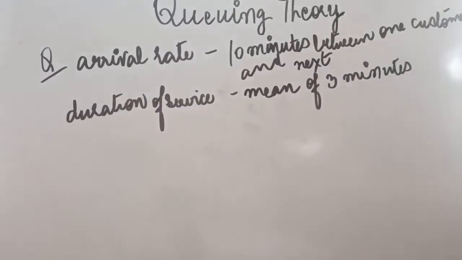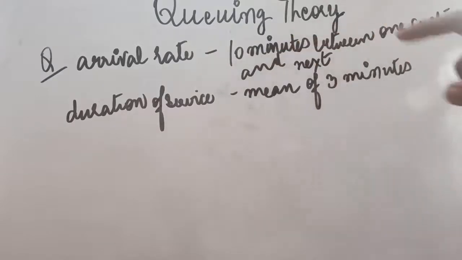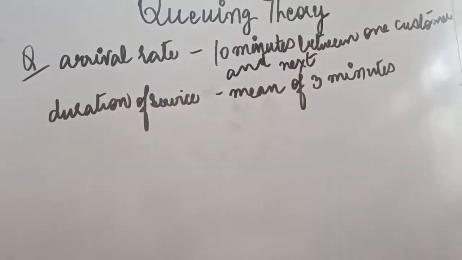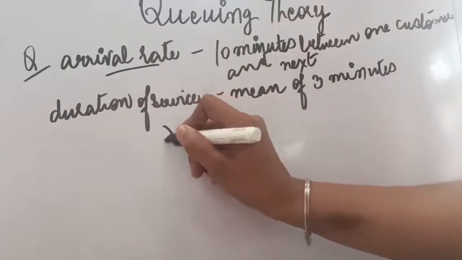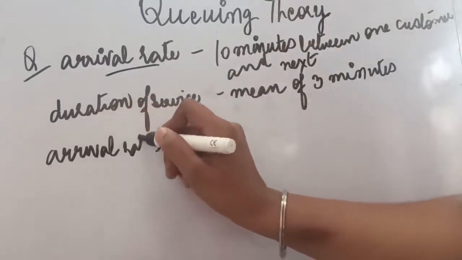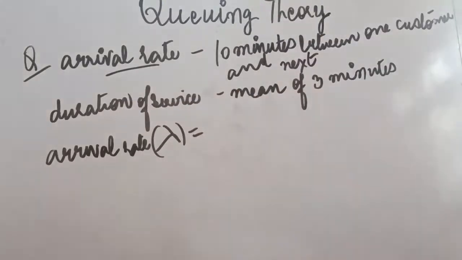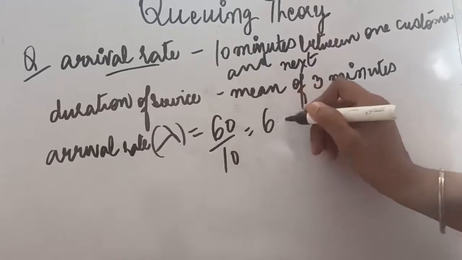Now let's see the practical example and how you will be just putting the values in those formulas. In this question it has been given that the arrival rate of the customers at a petrol pump follows a distribution with average time of 10 minutes between one customer and the next. It means the customers are arriving with a difference of 10 minutes between every customer. So we have to see what is the arrival rate, that is lambda. You can write arrival rate, and it is our lambda. So in 1 hour, how many customers are going to reach? If in 10 minutes one customer is reaching, of course we will be having 6 customers in 1 hour.